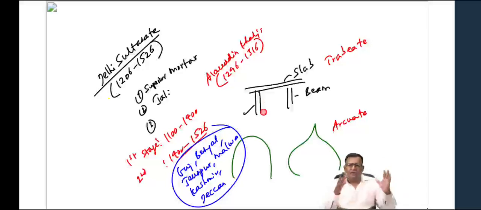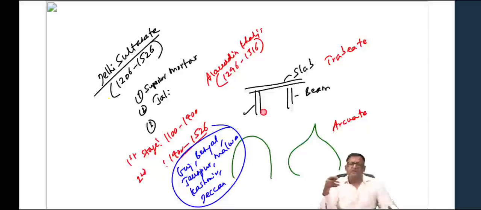Important buildings built by Babur. Babur, busy fighting wars. He built a few mosques. He built 4 mosques. Then Humayun, no time to build anything. He built the city of Dinpanah, the sixth city of Delhi. But then he lost the throne to Sher Shah. But then once Humayun died, his tomb was built by one of his wives, Hamida Banu Begum.